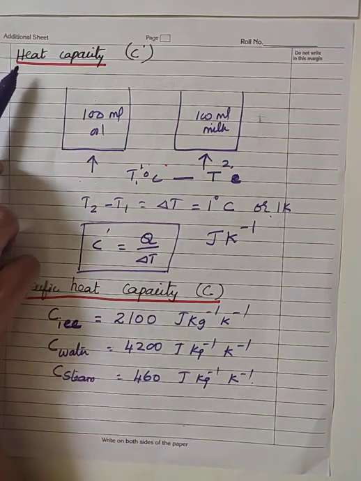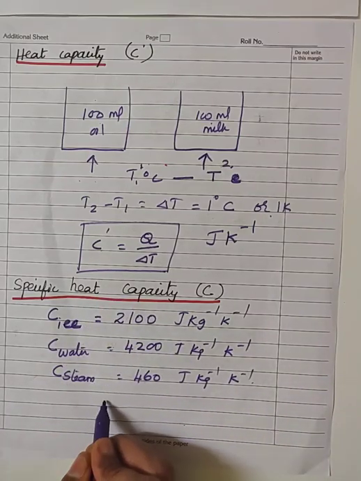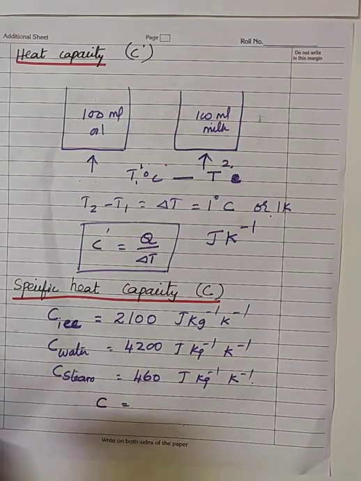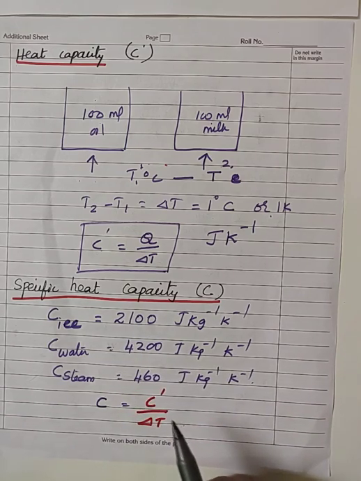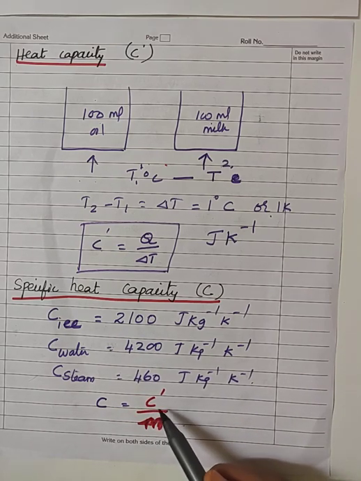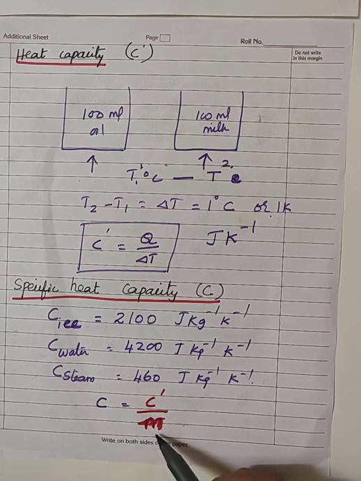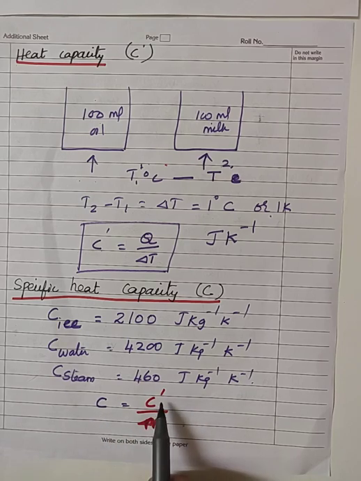When the heat capacity is expressed for unit mass of the substance, specific heat capacity C is equal to C dash by M. In this expression, C represents specific heat capacity, C dash represents heat capacity, and M represents the mass of the substance.